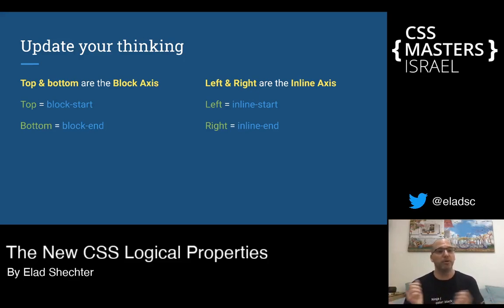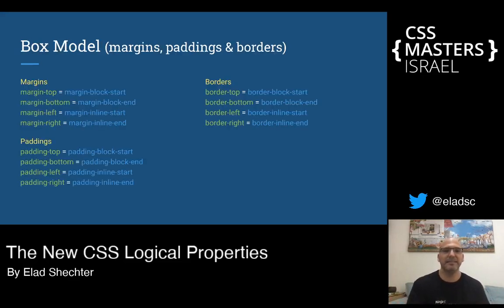Top will update into block start, bottom to block end, left to inline start, and right to inline end. And this updates all the box model property naming conventions. We no longer have top, bottom, left, and right. Instead, to say margin-top, we have margin-block-start. Instead of padding-left, we have padding-inline-start. And instead of border-bottom, we have border-block-end, because it's the bottom of our block axis. All those property names of the box model are changing.